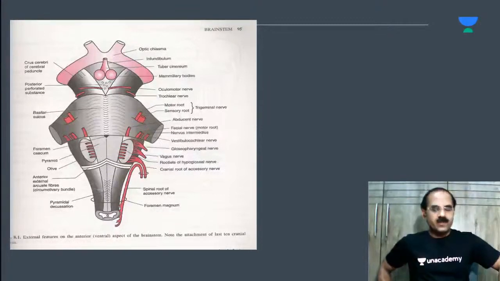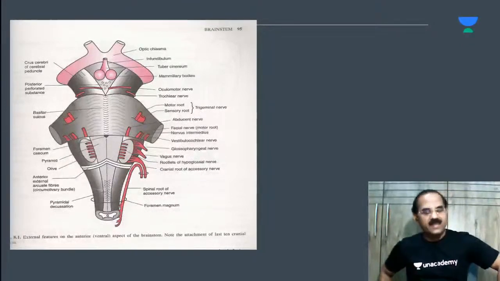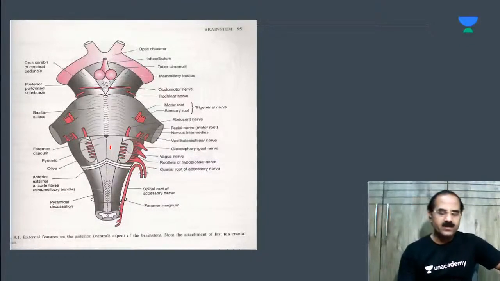Where is the glossopharyngeal nerve attached to the brain stem? Yes, tell me. You must be knowing this, my dear children. Just think and tell me. Yes, it is attached to the medulla. Once again, tell me, what is this for the medulla?